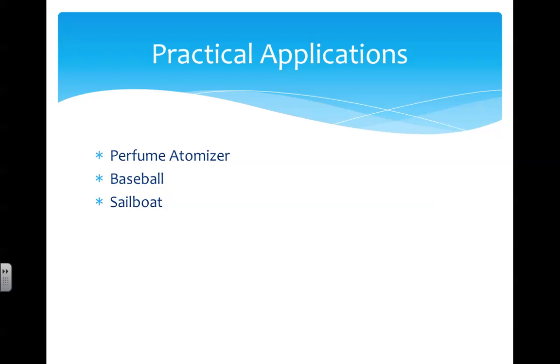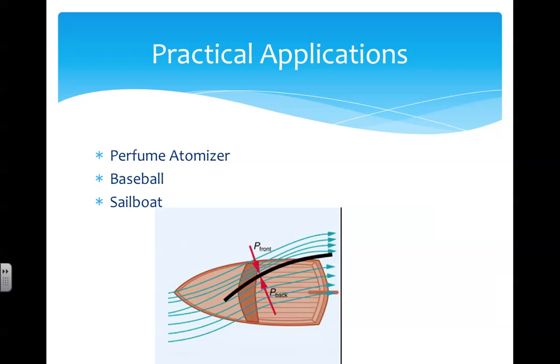In addition, a sailboat uses Bernoulli's principle because air moves past the sail, and based on the tilt and curve of the sail, the air applies pressure on the sail, causing the boat to move in a certain way. As shown in the picture, air moves faster across the curved front of the sail and slower across the back side of the sail. This produces lower pressure on the front of the sail and higher pressure on the back of the sail. This in turn produces a net pressure and a net force.